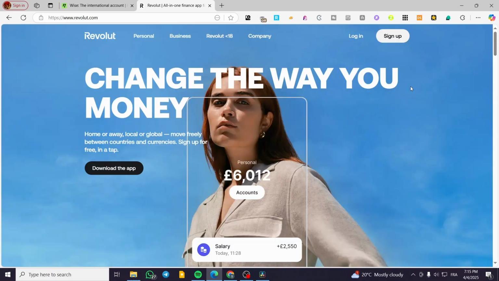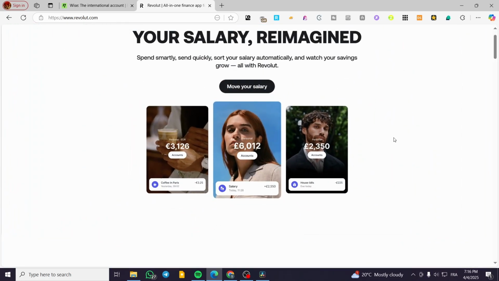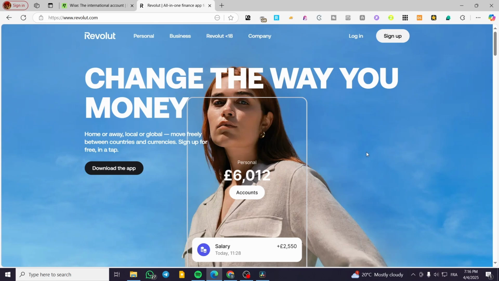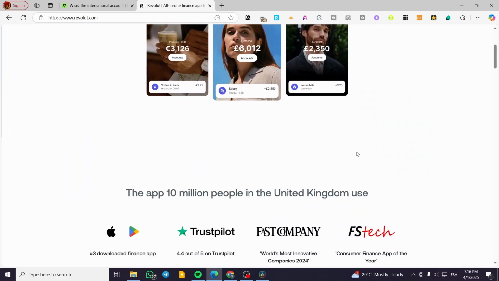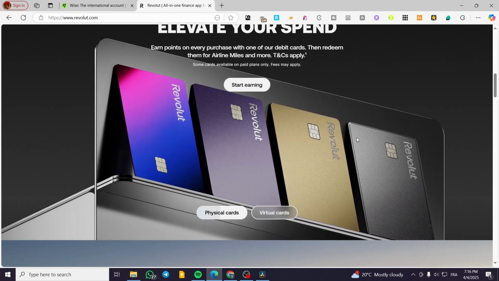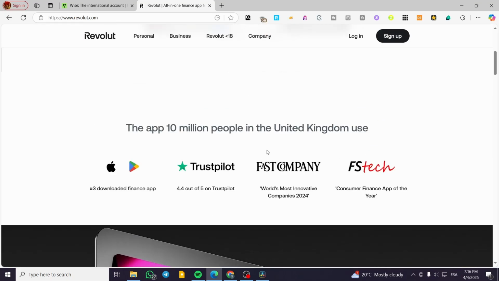I suggest you choose Wise if you're going to make frequent transactions or send money abroad, internationally. And if you need multi-currency business accounts, you should definitely use Wise. You need to use Revolut if you want an all-in-one financial app and you prefer feature-rich paid plans. That means you're going to have the coverage of the subscription of the app or the platform.